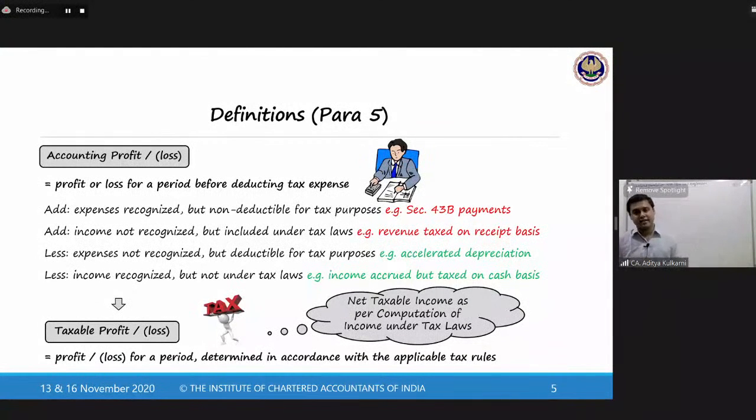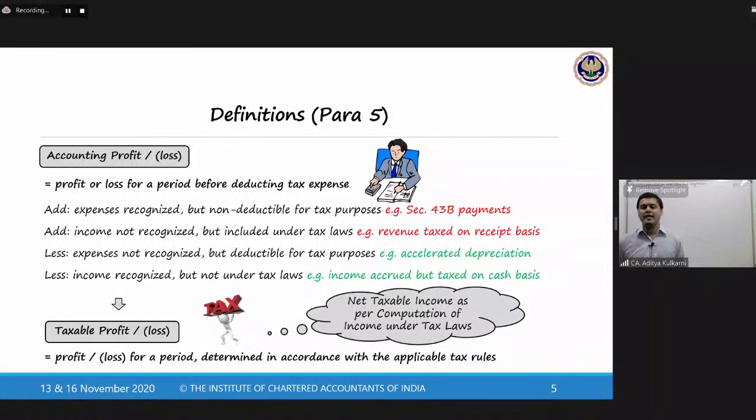Add expenses recognized in your profit and loss account, but non-deductible for tax purposes. Example, 43B payments where deduction is allowed only when paid. Like for example, finance cost in respect of a loan that is taken from a scheduled commercial bank. What does 43B tell me? In respect of loans that are taken from scheduled commercial banks, interest is deductible only if it is paid. If you have not paid the interest, you will not get a deduction. 43B further goes on to tell us that if you pay this amount even up to the date of filing the return of income, you will be getting a deduction.